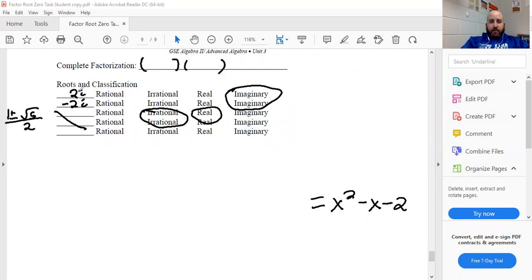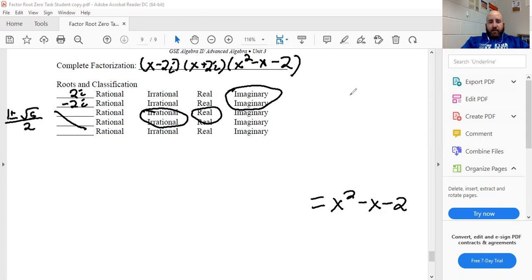So to start with, 2i and negative 2i, we can still apply what we've done previously with our zero product property, even with the imaginary numbers. If I was going to plug this 2i into x, what would cancel out this positive 2i? Negative 2i. So x minus 2i is my first factor. If I plugged in negative 2i up here, what would cancel out negative 2i would be positive 2i. So x plus 2i would be my second factor. Then my third factor, I couldn't factor this down anymore. That would be my third factor, x squared minus x minus 2.